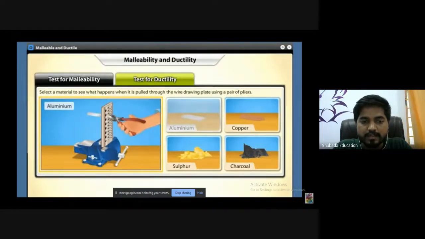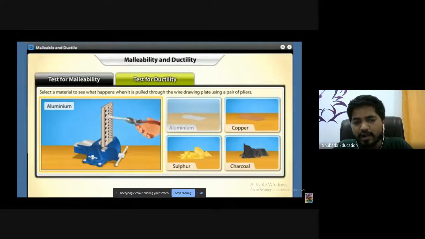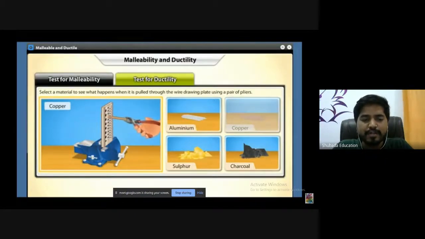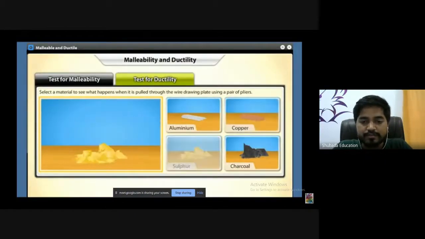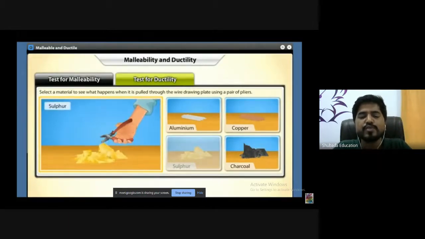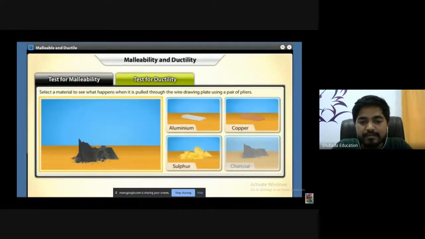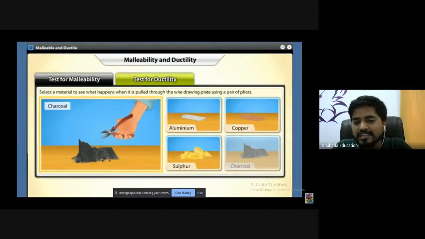We start the experiment by using aluminum as the component. When you start drawing this one, what will happen? The aluminum is drawn into a thin wire. The same experiment will be repeated with the help of copper. It can easily form into a wire. But it is very difficult to conduct this experiment using sulfur because it is a non-metal. It was also proved in the previous activity. The same goes for the charcoal material.